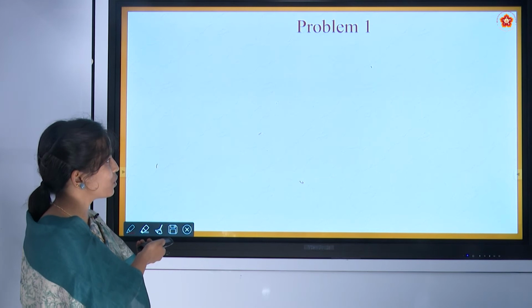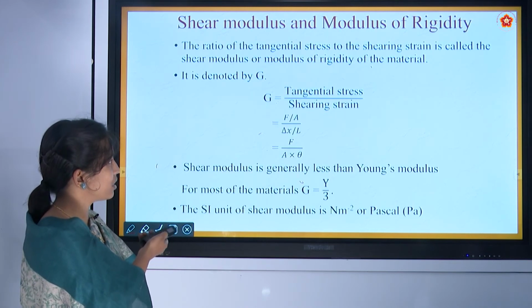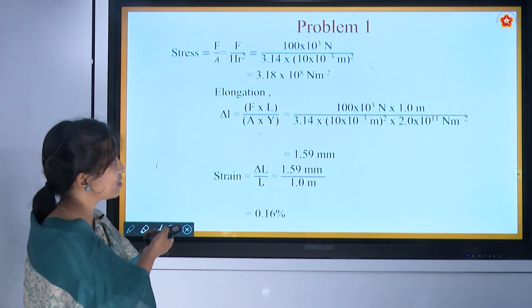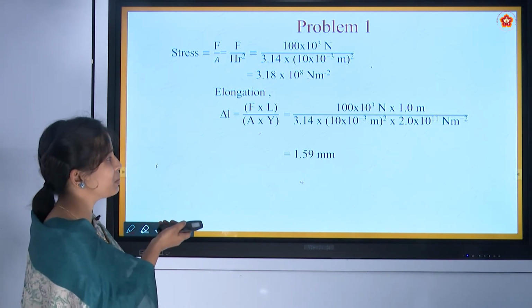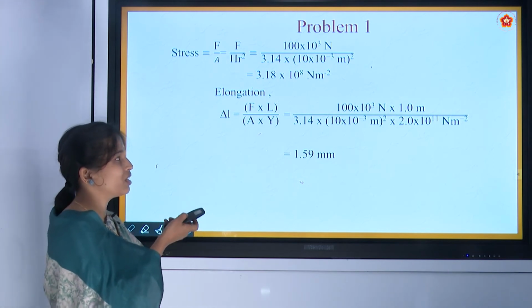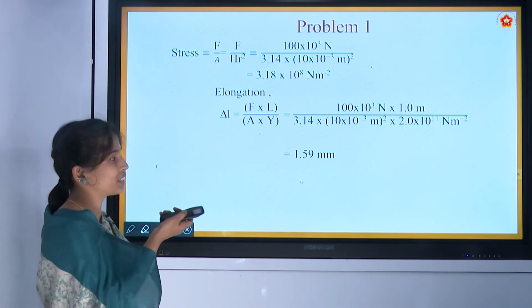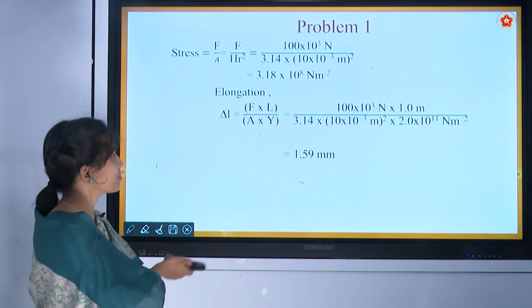So we can substitute all the values here and we get the answer 1.59 millimeter. Again we have expressed 10 raised to minus 3 as millimeter.